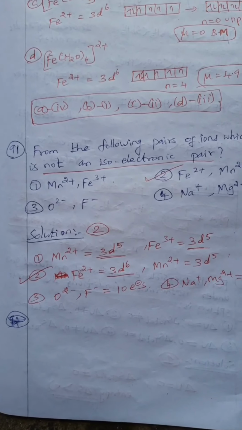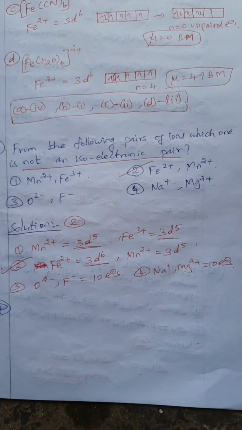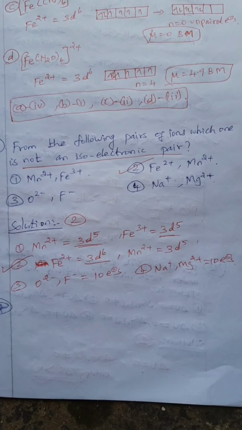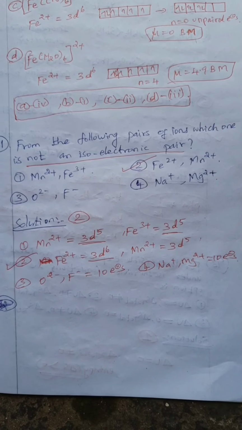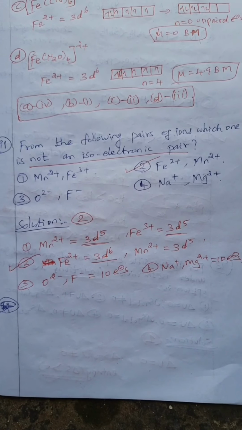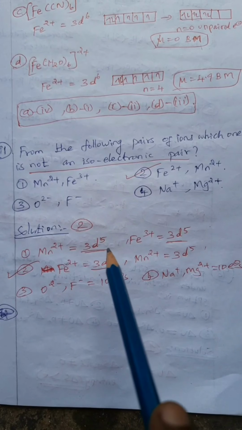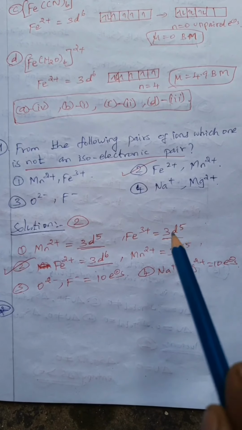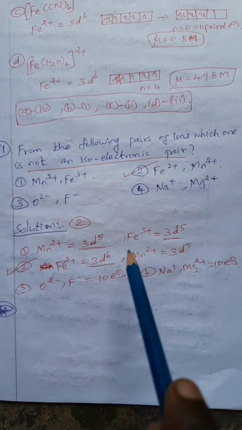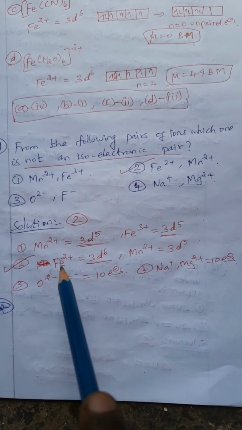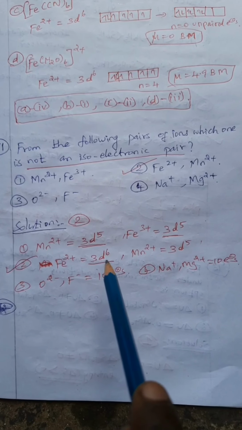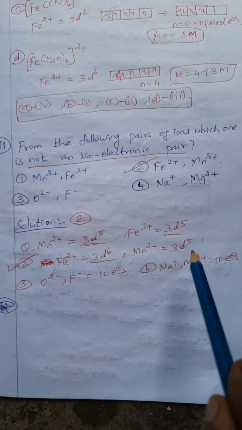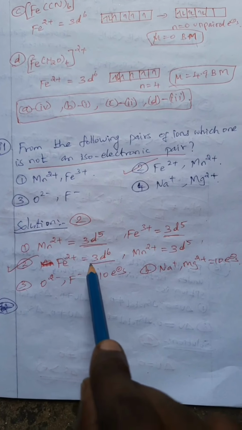Then question number 91. From the following pairs of ions, which one is not an isoelectronic pair? Mn2+ has 3d5, 5 electrons, and Fe3+ also has 3d5, so they are isoelectronic. In option 2, Fe2+ has 3d6 and Mn2+ has 3d5, so not isoelectronic.